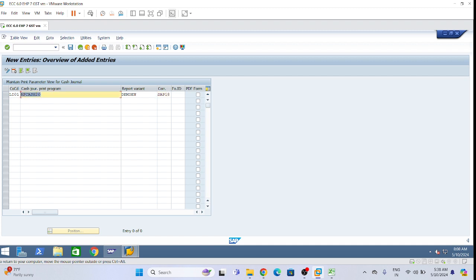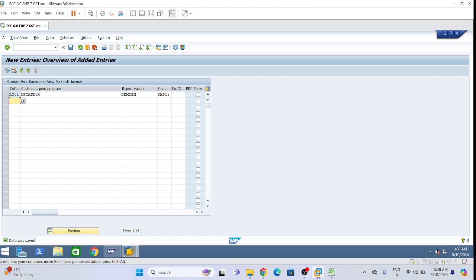This is the print program RF cash 20 which we are defining here. Save in our TR.